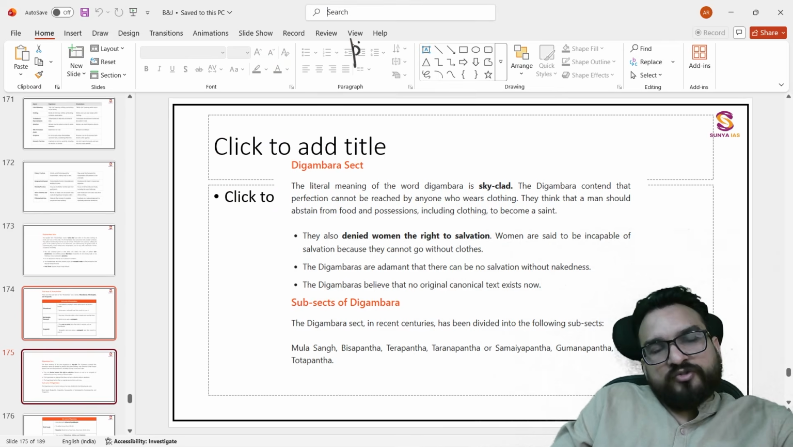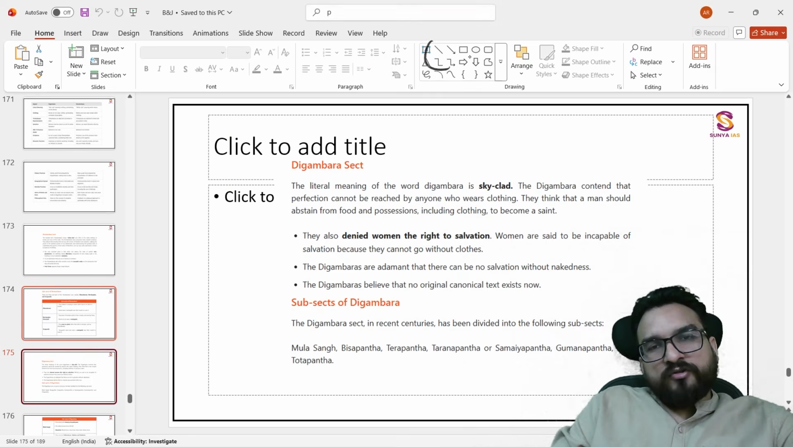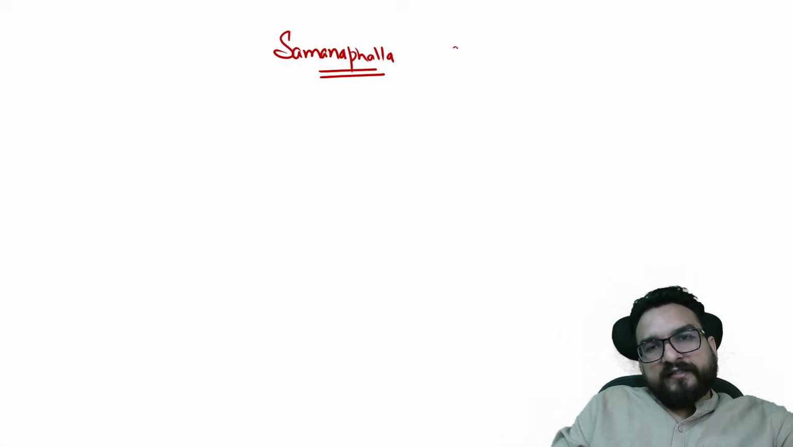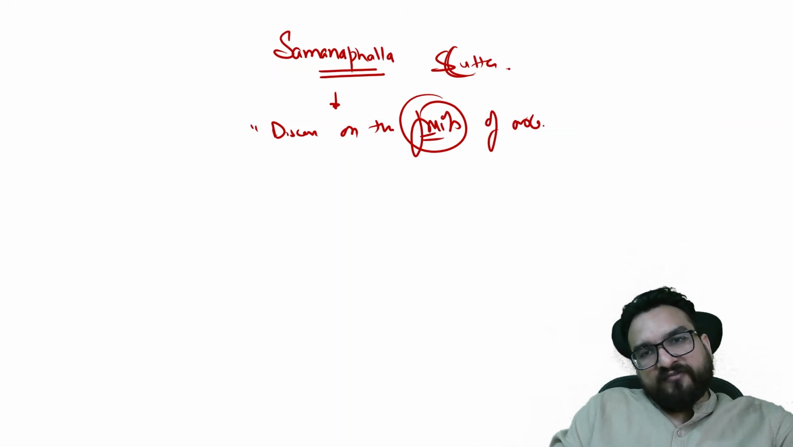So what is this Samana Phala, guys? Samana means Shraman. Phala means its fruit. Shraman phal. This you can also say is a sutta: Samana Phala Sutta. It means discourse on the fruits of ascetic life. Ascetic means Shramana, and in Pali, Samana.